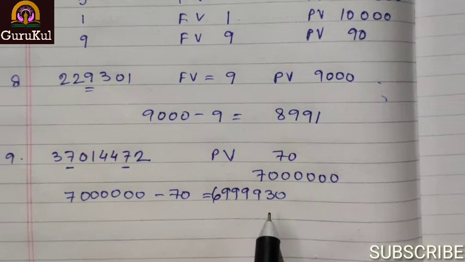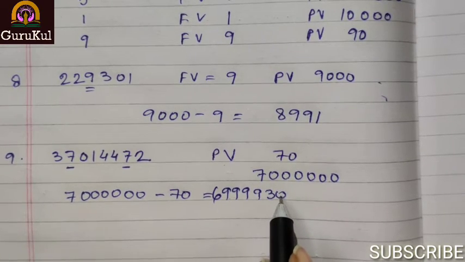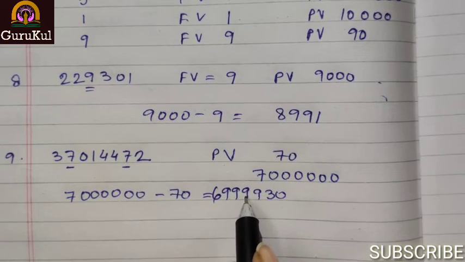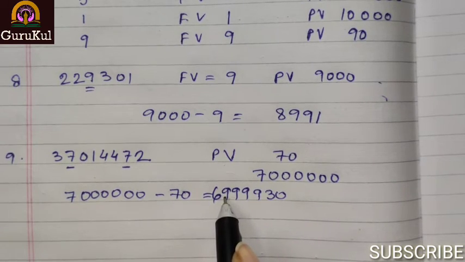Now we have to rewrite them in the international system. So this is ones, tens, 100, 1000, 10,000, 100,000, 1 million.